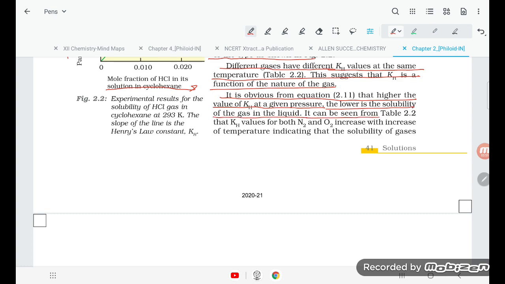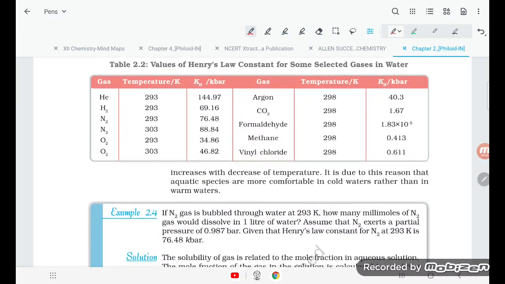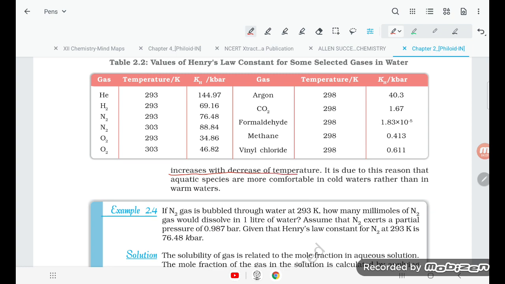It can be seen from table 2.2 that the KH values of both N2 and O2 increase with increase of temperature, indicating that the solubility of the gas increases with a decrease in temperature. It is due to this reason that aquatic species are more comfortable in cold water rather than warm water. So the KH value here for helium is 144 and here is nitrogen.